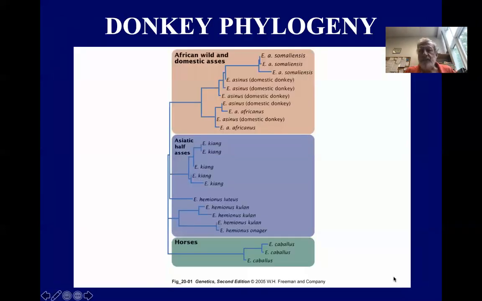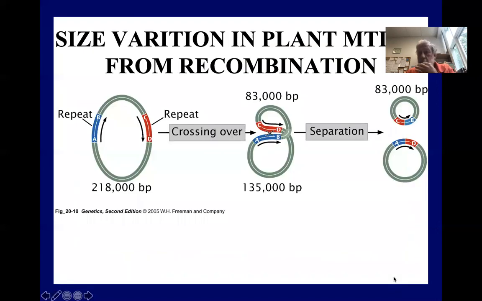And then this shows a phylogeny of that with the donkeys and the African wild asses in that top group, Asiatic half asses in the middle group, and then domestic horses down there at the bottom, Equus caballus. So these phylogenies are hypotheses of the evolutionary relationships of these organisms, and this is based on the sequences of their mitochondrial genomes. So the reason that the people that study plants don't use mitochondrial DNA is in plants it can undergo recombination, and it's pretty difficult and messy to study.